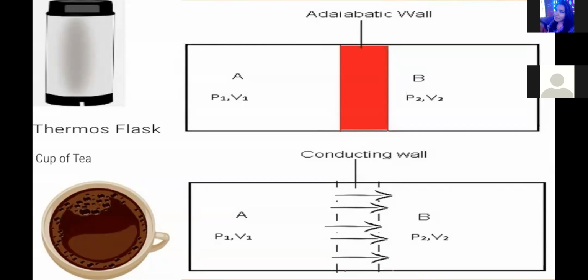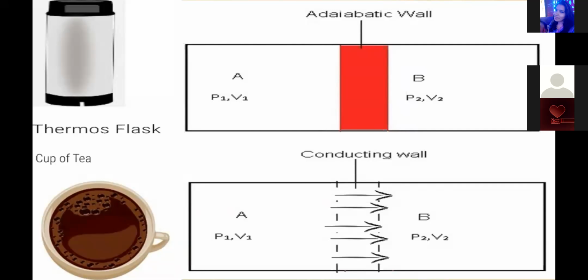Then you can say that is an adiabatic wall. Adiabatic wall is an insulating wall. There is no chance of heat transfer from one system to another system. Got it? Adiabatic wall is insulating wall. Then you can say heat transfer is zero in the adiabatic process. What is an adiabatic process? In the adiabatic process, heat transfer from the system to the surroundings or between two systems is zero.